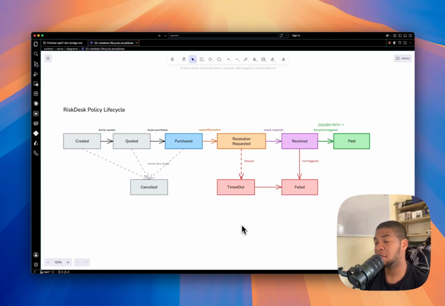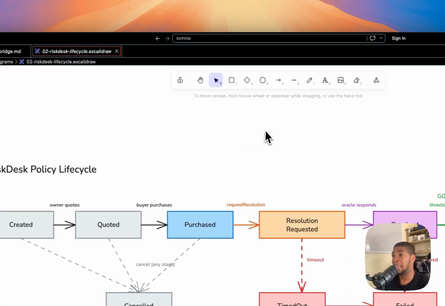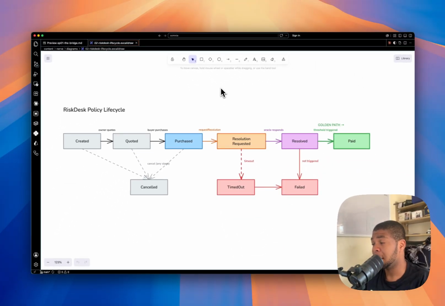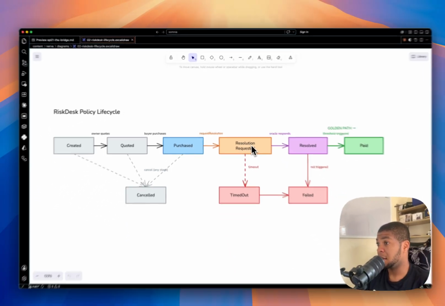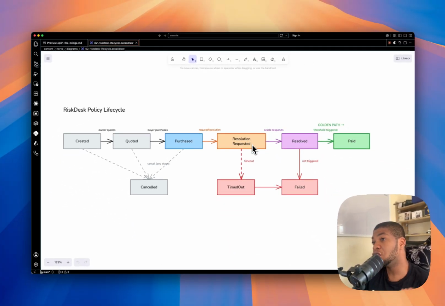The way RiskDex works is the owner of the desk writes a policy. That means they've created a policy. So the policy could be something like, if Bitcoin falls below $90,000 by Friday, I'll pay out 0.2 STT. So the owner puts up that payout and sets a premium as the price of protection. Then a buyer can come along. They like the deal, they pay the premium. Now they are covered. Then if Friday comes, we have to settle. And the question is, did Bitcoin actually drop below $90,000?